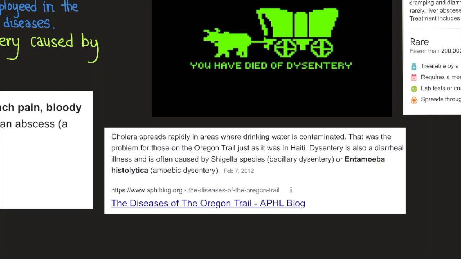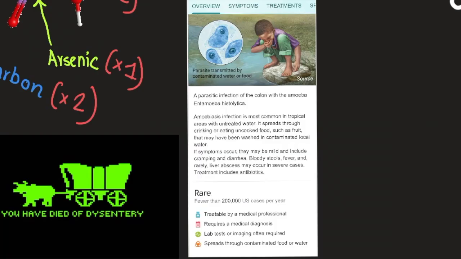Cholera spreads rapidly in areas where drinking water is contaminated. That was the problem for those on the Oregon Trail, just as it was in Haiti. Dysentery is also a diarrheal illness and is often caused by the Shigella species, bacillary dysentery, or Entamoeba histolytica, amoebic dysentery. So here we have amoebiasis, also called amoebic dysentery, a parasitic infection of the colon with the amoeba Entamoeba histolytica.